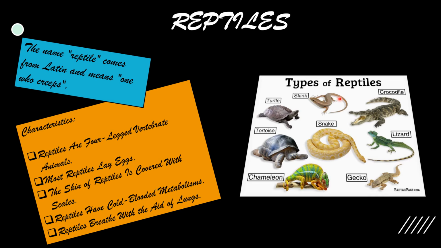See some examples of reptiles. Skink, turtle, tortoise, chameleon, gecko, lizard, crocodile and snake. So you can say reptiles are a group of mostly terrestrial animals. A few may be aquatic. They are cold-blooded animals. They have a very dry and scaly body. They breathe through lungs. Snakes, lizards and crocodiles are reptiles.